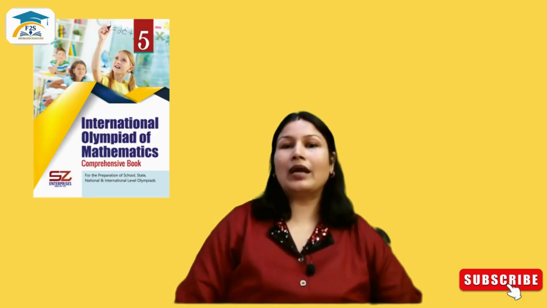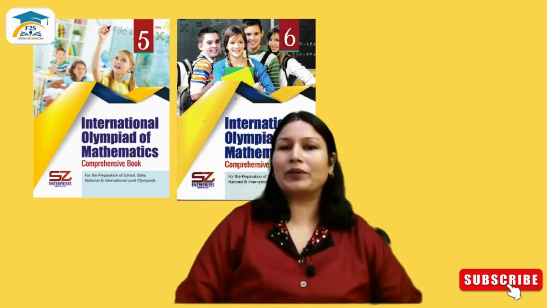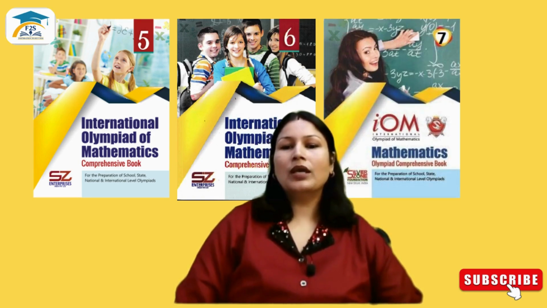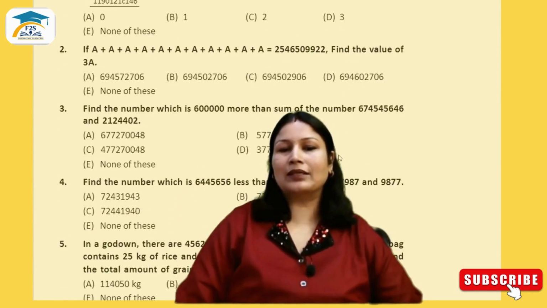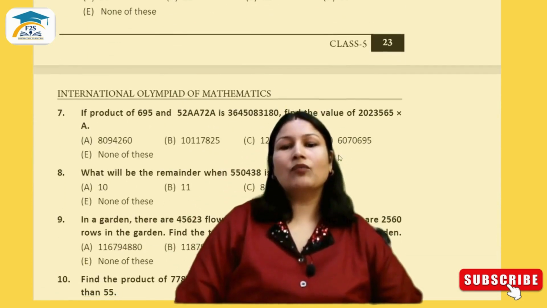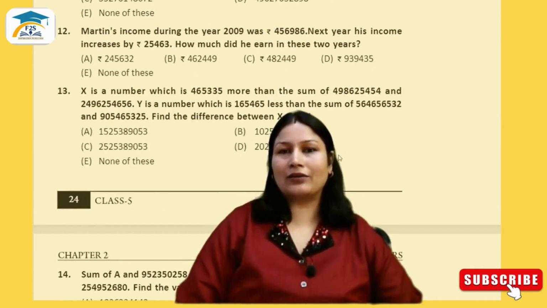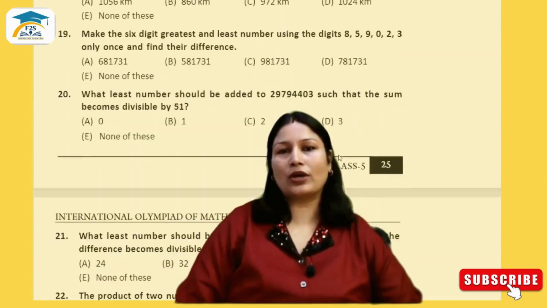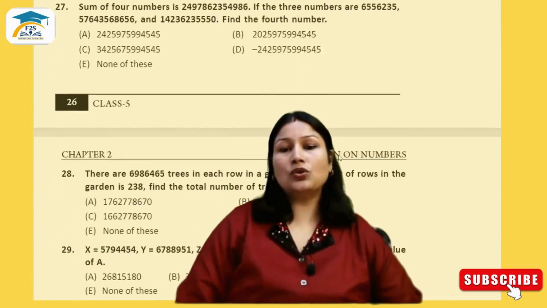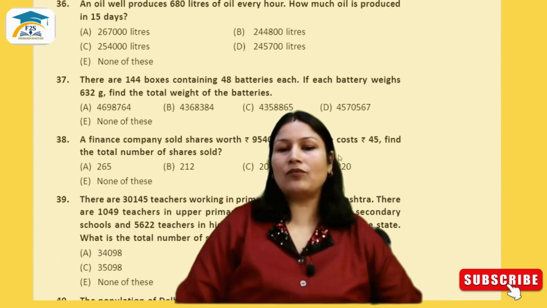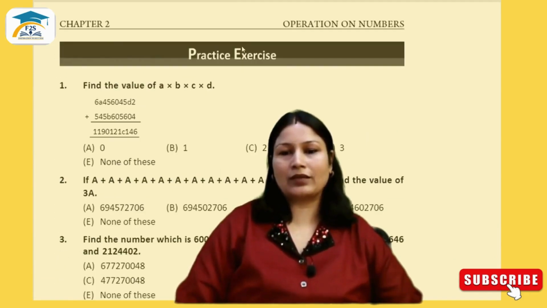We are going to start an Olympiad preparatory series for grade 5 to 7 for mathematics. We start with the preparation of Silver Zone Mathematics Olympiad, where I will teach you to solve the comprehensive book of Silver Zone. In this book, every chapter contains 40 questions, which I have divided into 3-part videos of 14, 14 and 12. You will get 2 videos every week for your respective class.